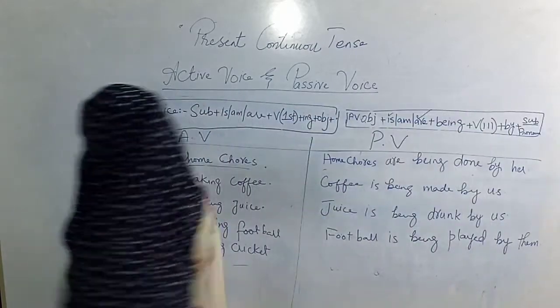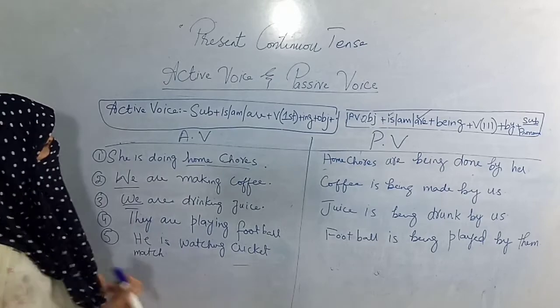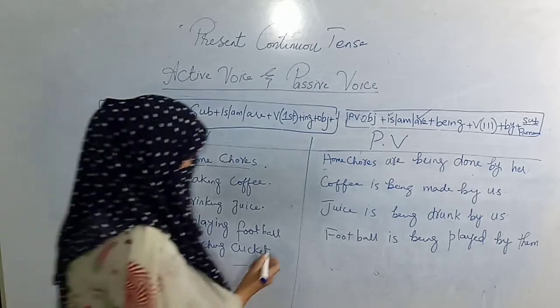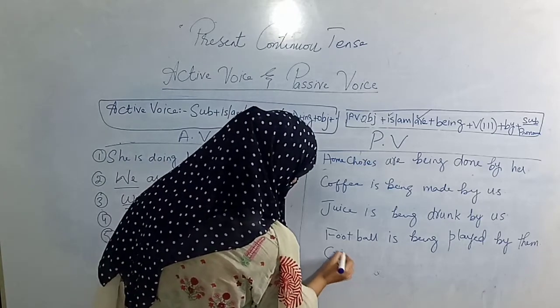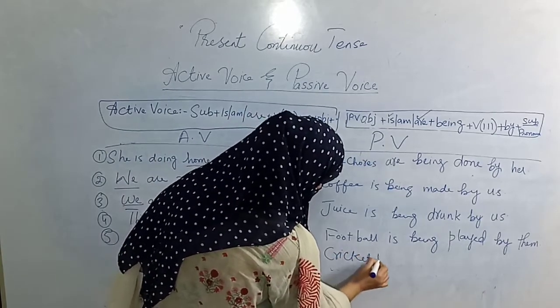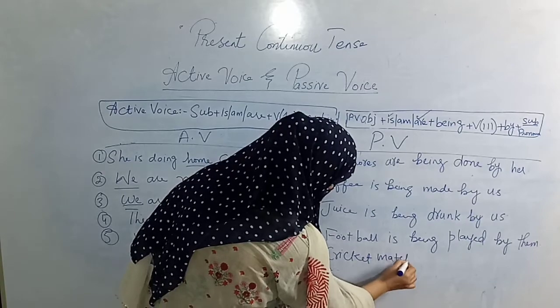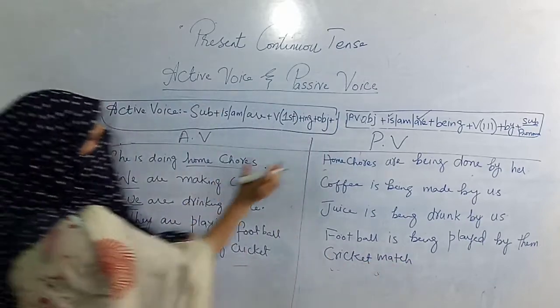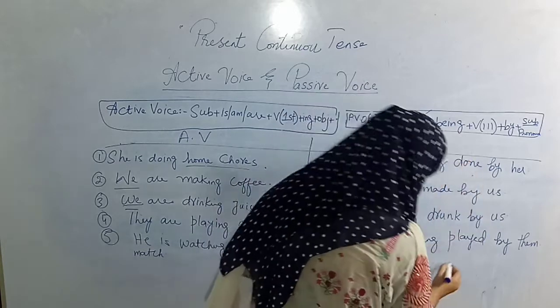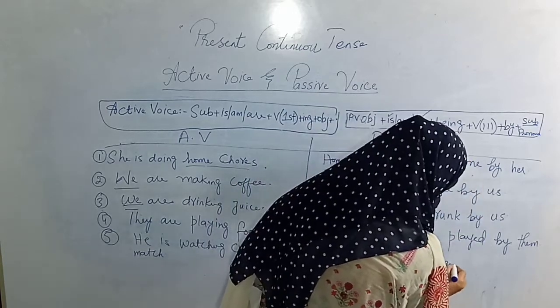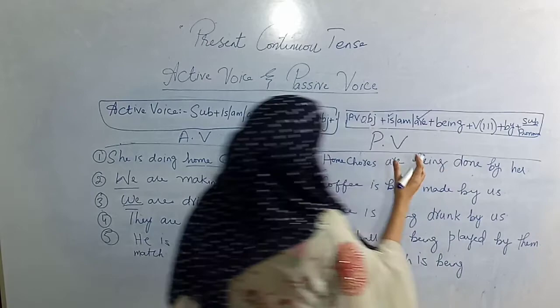He is watching cricket match. So the cricket match is object. Then is. Then being. Verb third form.